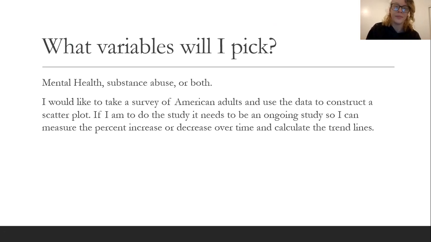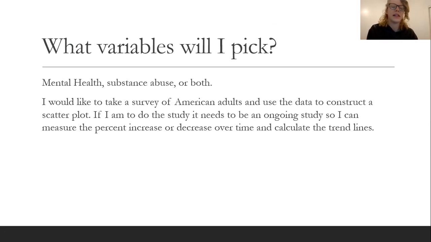So, next part. What variables will I pick? So mental health, substance abuse, or both. I'd like to take a survey of American adults and use the data to construct a scatter plot. If I am to do the study, it needs to be an ongoing study, so I can measure the percent increase or decrease over time and calculate the trend lines.